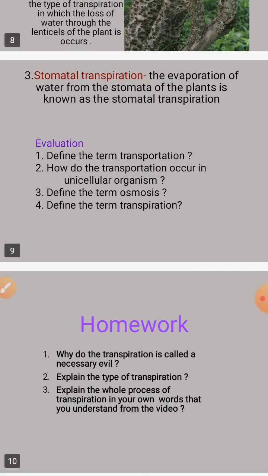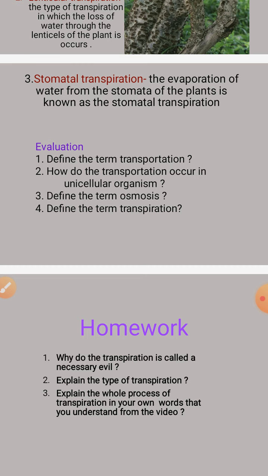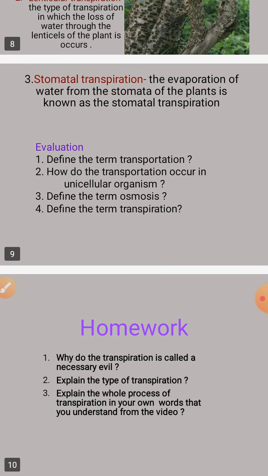Now you tell me about these questions. First is, define the term transportation. What is transportation? The process of movement of substances from one location to another in an organism is known as transportation. Then how does transportation occur in unicellular organisms? In unicellular organisms, the transportation system is very simple. It occurs by simple diffusion or osmosis.